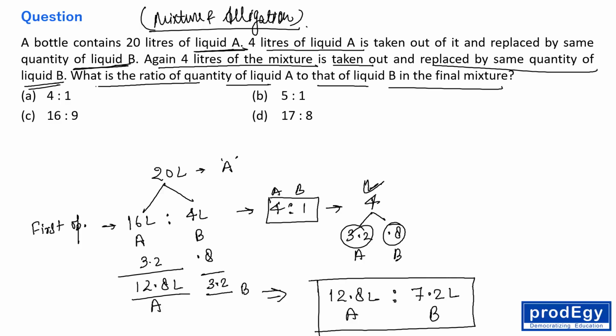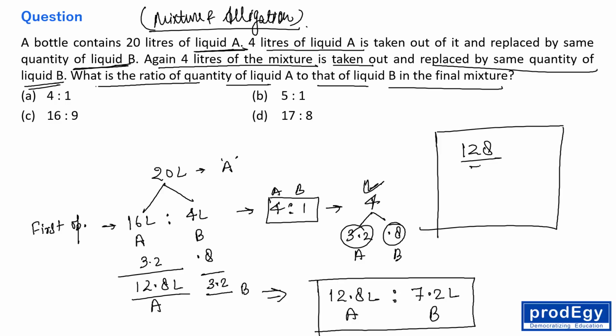Everyone, we are left with this. Clear, right? Now we need to find the final ratio. So this is 12.8 divided by 7.2. So this is actually 128 by 72, you can say, right?